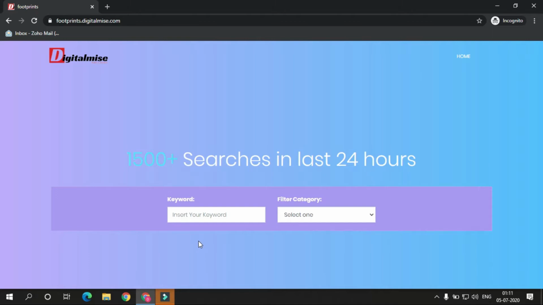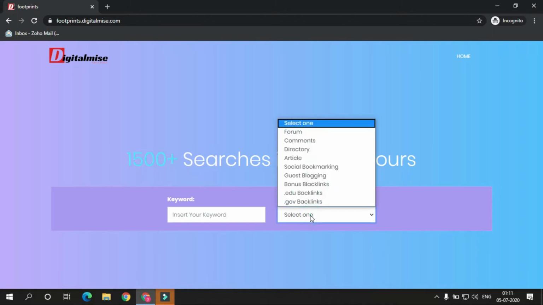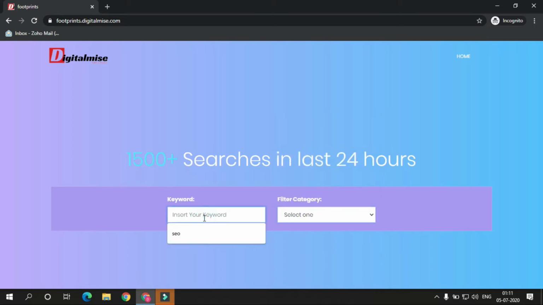So as you can see on the screen, we have two options. One is keyword, another one is filter category. Let's see what options the filter category has. You have different types of backlinks here: forum, comments, directory, article, social bookmarking, guest blogging, bonus backlink, and edu and .gov. These are different types of backlinks, and in the keyword section, go for broad match keywords. Don't go for specific keywords like Avengers Endgame movies. Go for movies. It will give you better and more varied results.